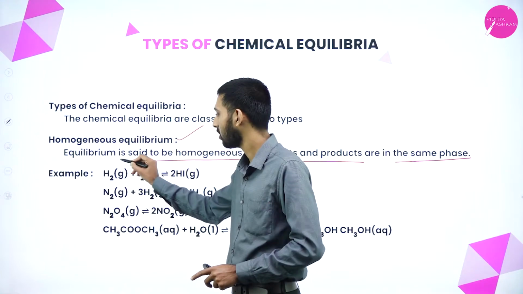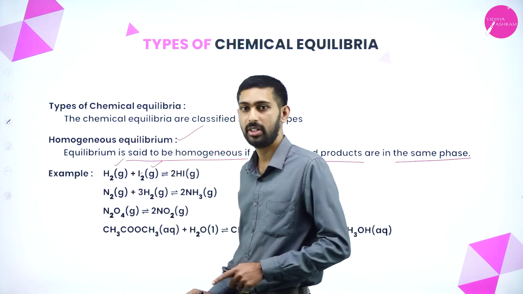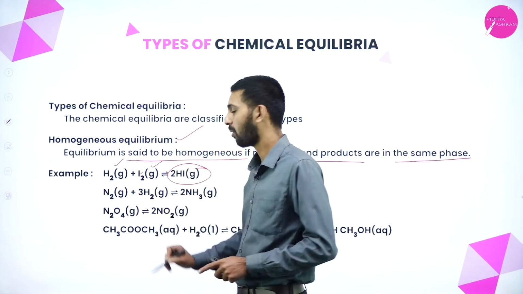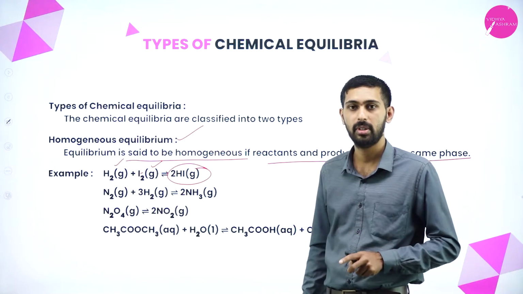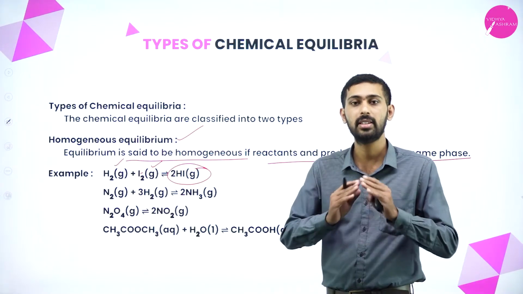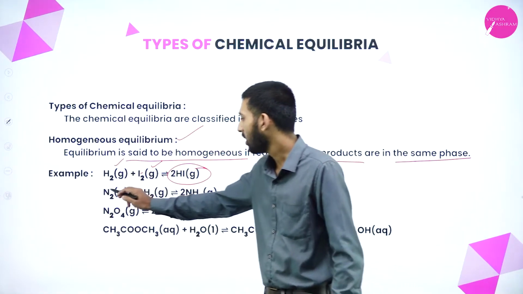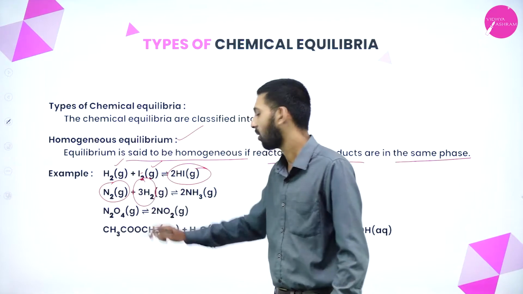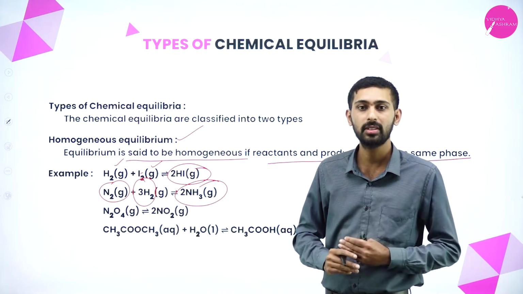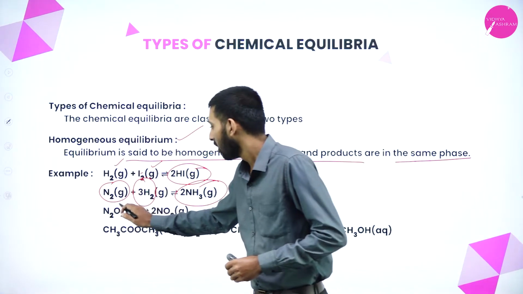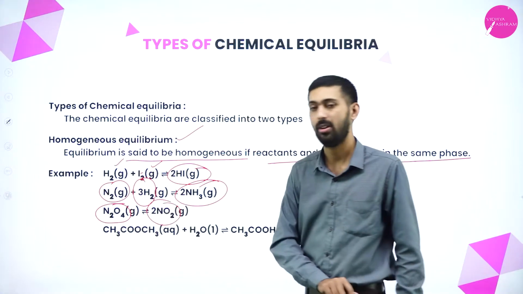Example is hydrogen, which is in the gaseous state, and iodine also, which is present in the gaseous state. You will get hydrogen iodide. Then it is considered as homogeneous, meaning both the reactants should be in the same phase. Here you see nitrogen and hydrogen. You will get ammonia. So then it is considered as homogeneous equilibria. Next thing is nitrogen oxide. So you will get nitrogen dioxide.